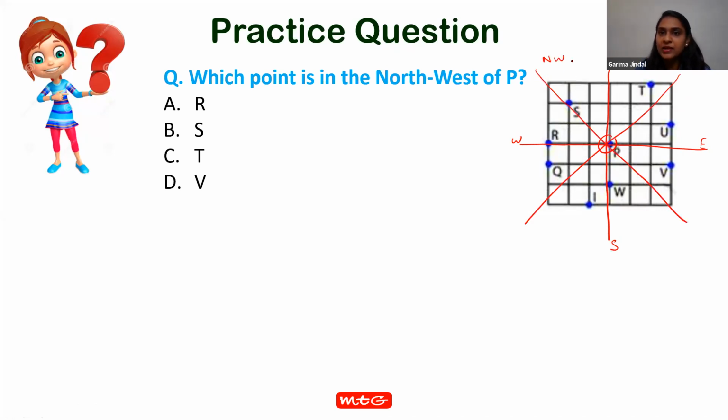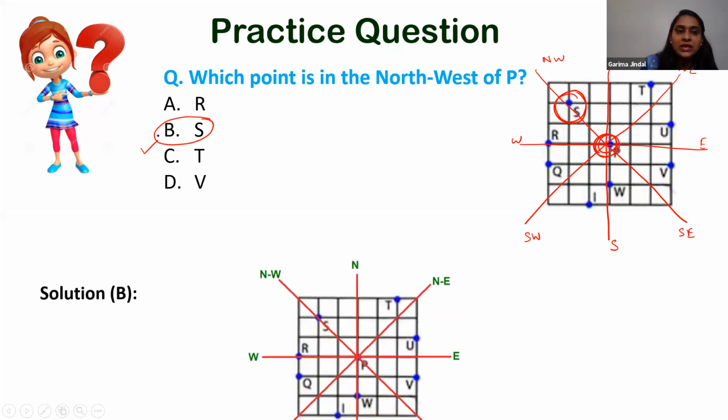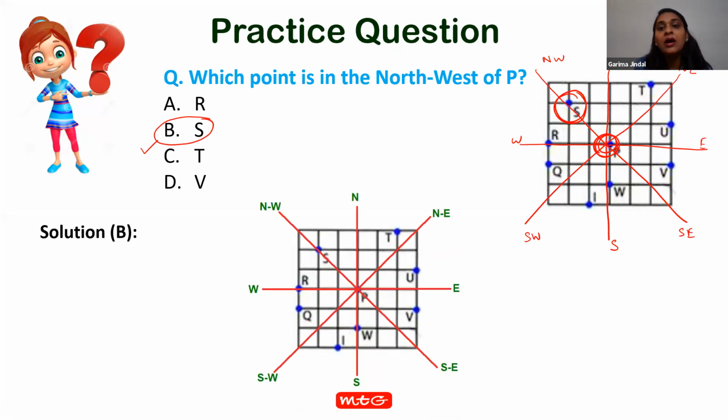This is northwest, northeast, southeast, and southwest. So what we have seen, the point S is in the northwest of point P. So the correct answer is option B. And the pictorial representation of the answer of this question is on your screen.